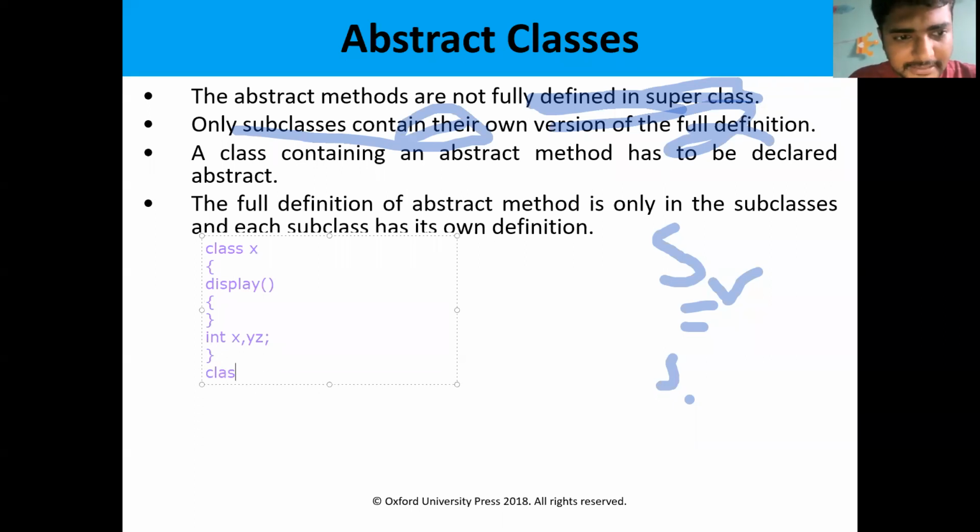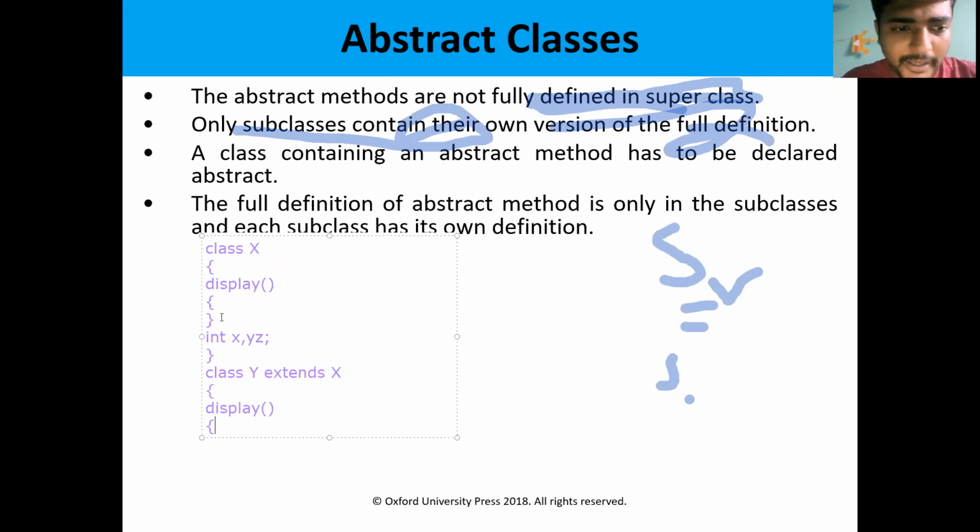Next, I am going to define the class Y, which extends the properties of class X. Here also I create a function display. So this is method overriding. In inheritance, we get method overriding: same method, same parameter list. But in the superclass, we don't have the method definition.